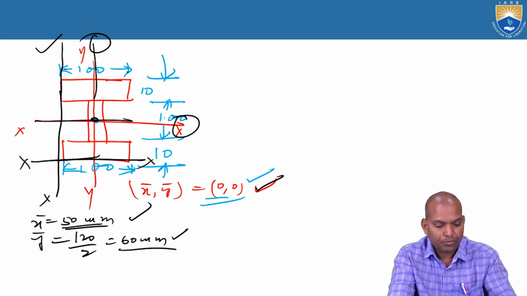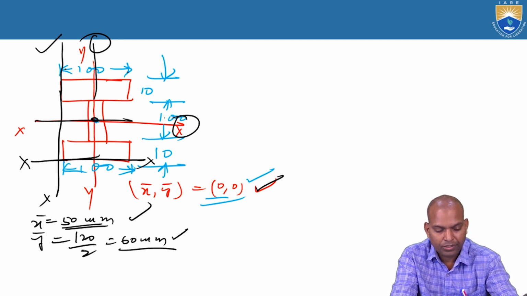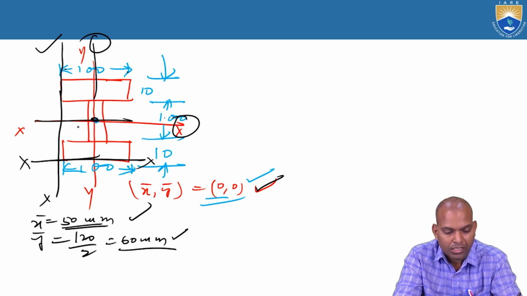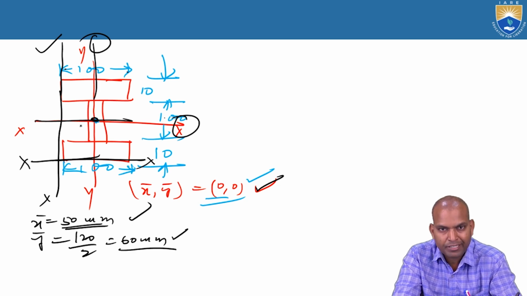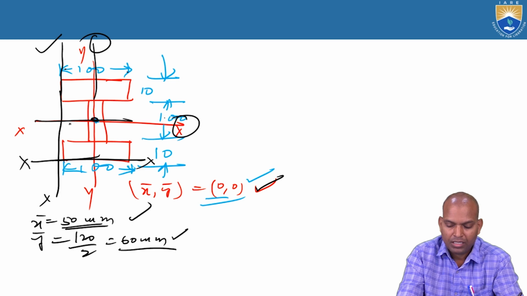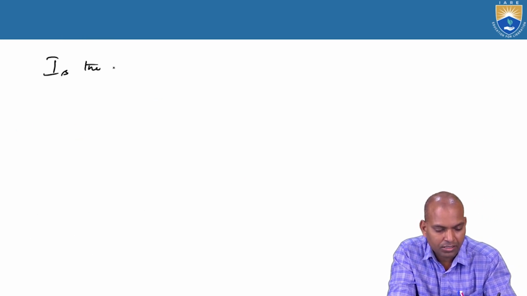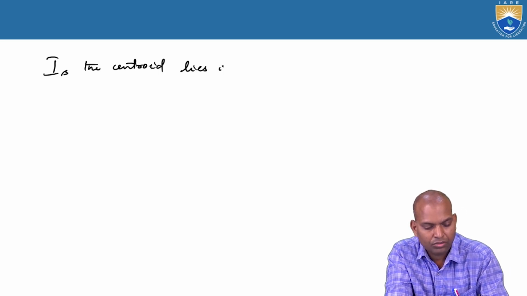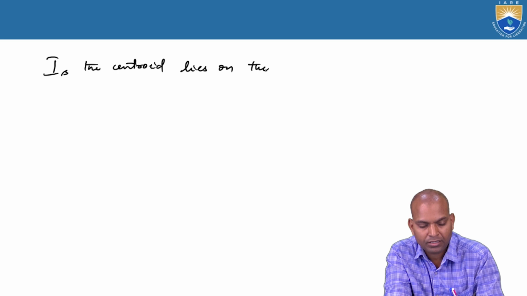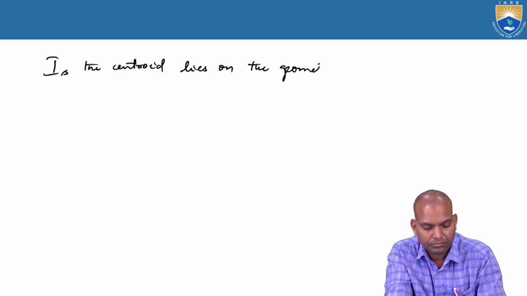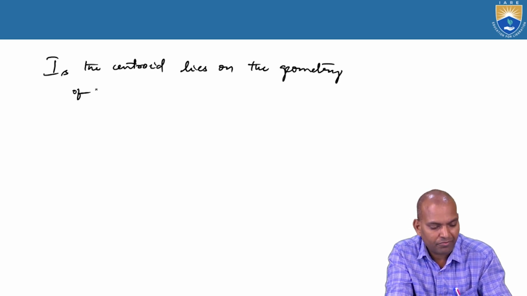Now coming to a very important point, one of the questions generally asked: does the centroid lie on the geometry or not? Does the centroid lie on the geometry of the figure?